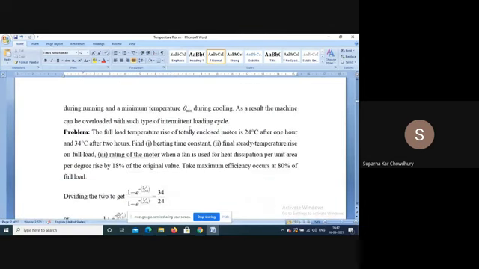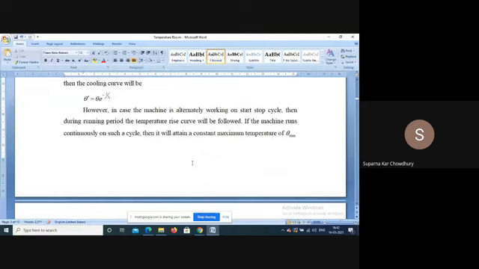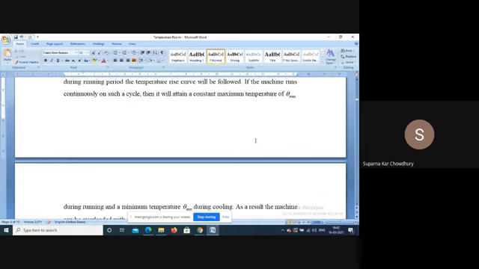Now, we have talked about the intermittent duty cycle, when the machine is on and off very frequently. In that case the temperature will vary between a theta maximum value and a minimum value. That minimum is not the ambient.